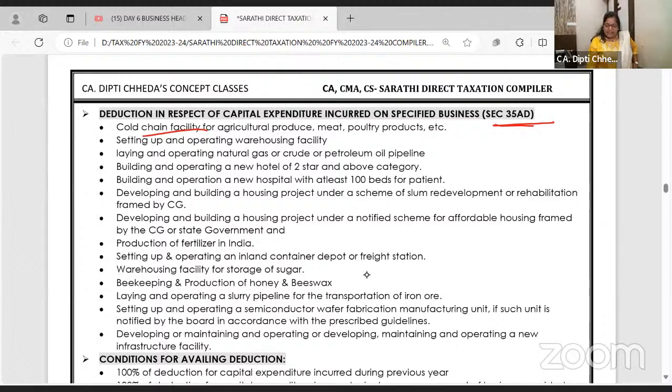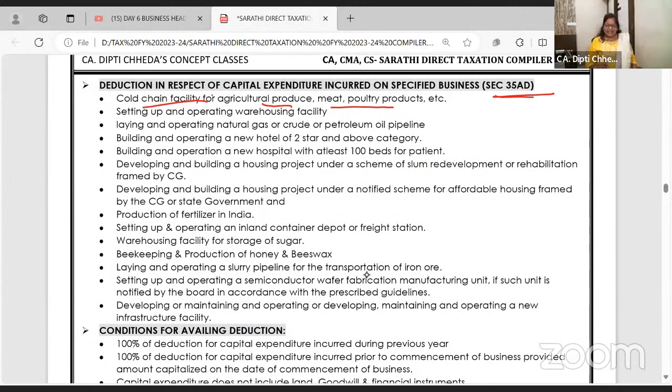Cold chain facility for agricultural produce, we all know. Nowadays, we get those vegetables, those fruits 365 days. So in cold storage, you're storing the vegetable produce, poultry farms. So if you set up a cold storage for storing agricultural produce, your revenue and capital expense all is allowed in a single year under 35AD.